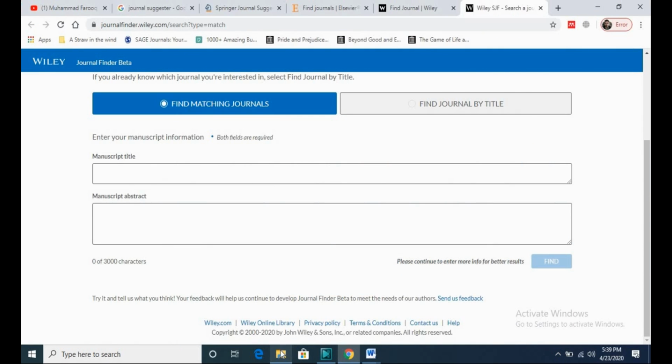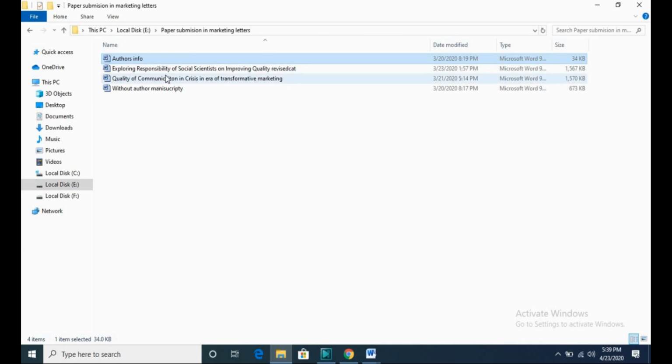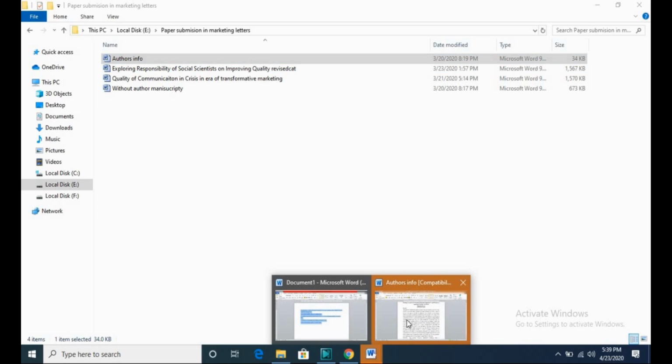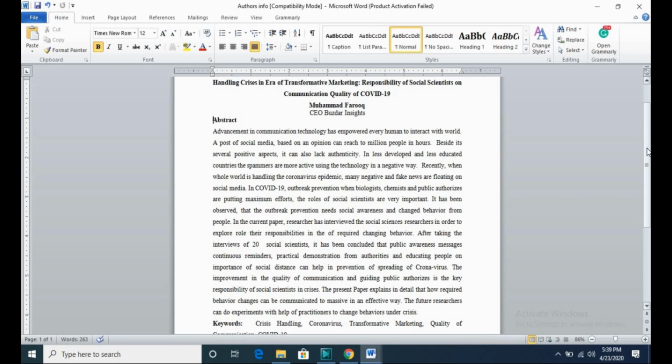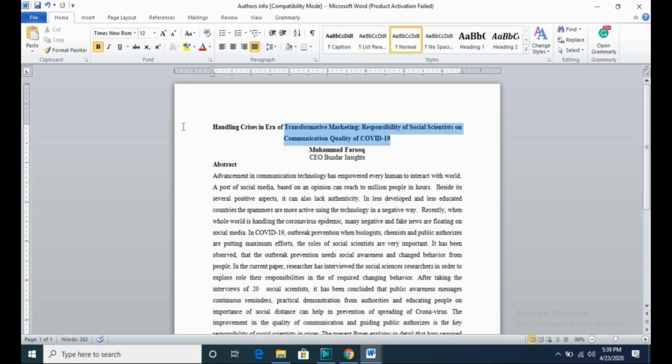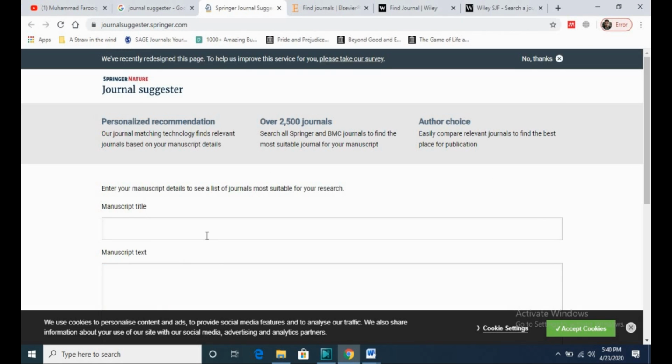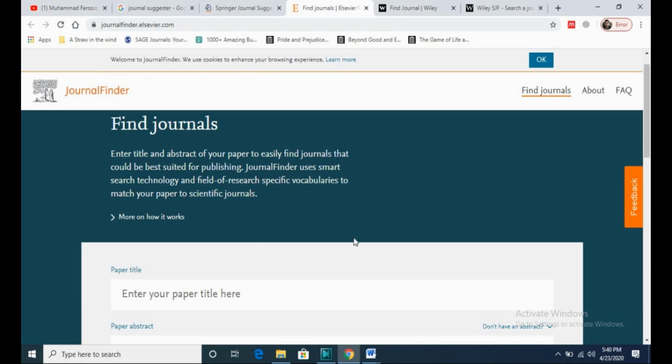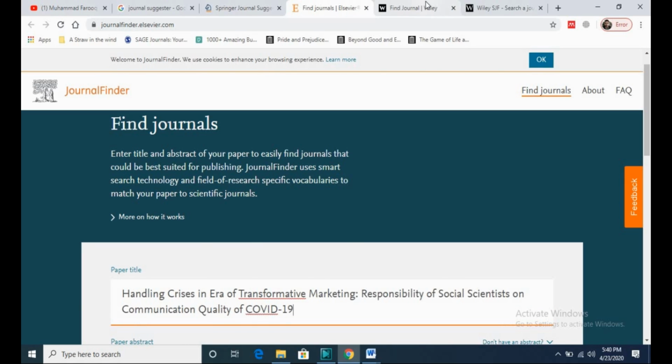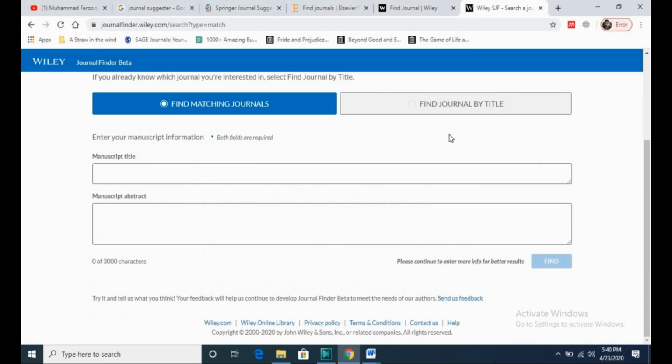Over here I have author information and the main manuscript, and I just want to show you that as we are looking for the best journal for our article, I will use my information to find the best journal. I will copy the title and put it here in the Springer journal suggester. Similarly, I can put it in the Elsevier journal suggester. This will be my title. Similarly, I can put it in the Wiley journal suggester.